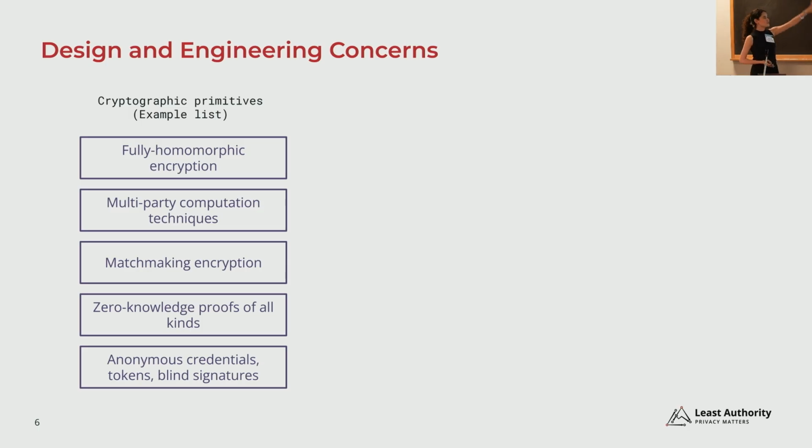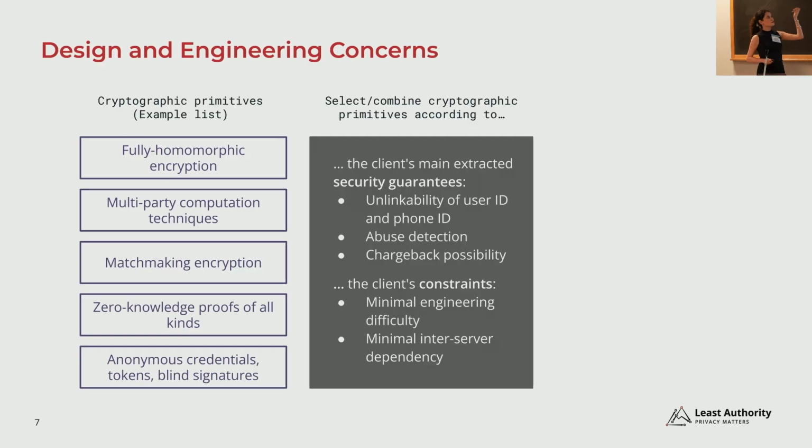So we know a lot of primitives, a lot more than here. It's just an example. There's a lot more that we could use to model this, but we had to understand from talking to the client in these 2 weeks what the main security guarantees were. The unlinkability I mentioned, of some user ID to phone ID. But then we also need abuse detection. That means that if the phone number is being abused by the party, this needs to be detected and shut down, and the account also needs to be shut down. So this direction, from the phone number to the user ID, we also need.